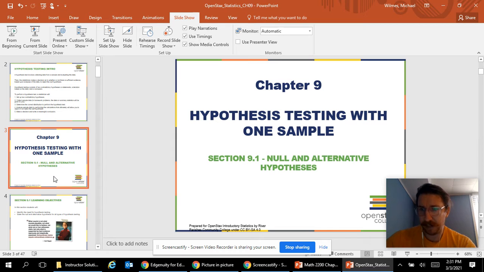Okay, and this chapter is going to be looking at some of the more basic examples. And this first chapter is just learning how to write these hypothesis statements. And then in the future chapters, it's going to get into the harder, like two sample data sets.